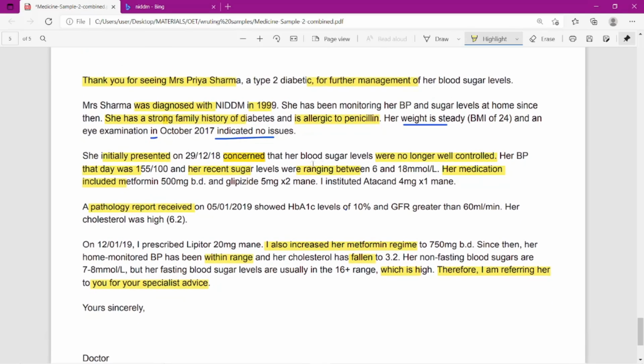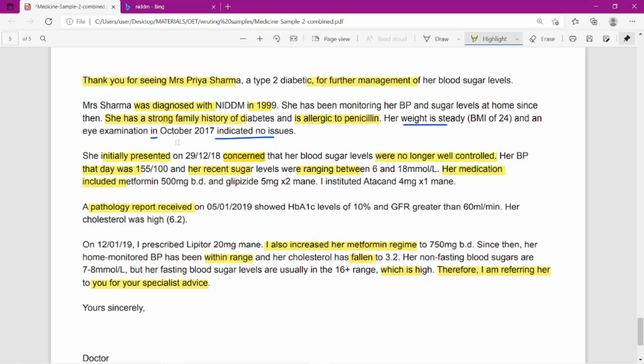So now you can use glucose levels or sugar levels were no longer well controlled. It's not under control. It's not within the normal range. Were no longer well controlled. It's not under control.